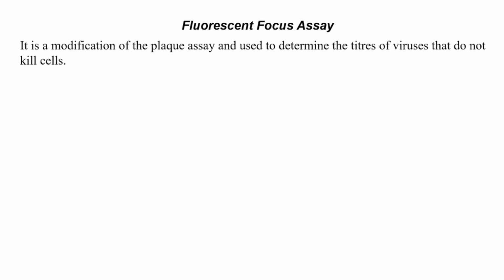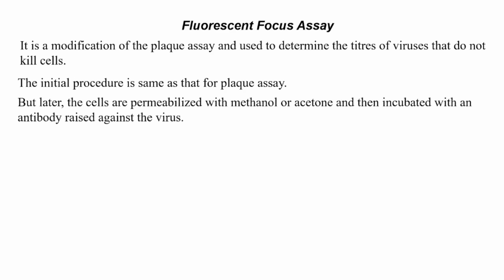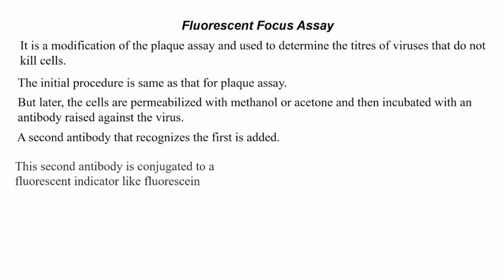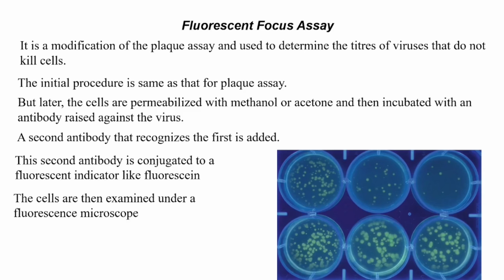The next biological assay is fluorescent focus assay. It is again a modification of the plaque assay and used to determine the titers of viruses that do not kill cells. The initial procedure is same as that for the plaque assay, but later the cells are permeabilized with methanol or acetone and then incubated with an antibody raised against the virus. A second antibody that recognizes the first is added. This second antibody is conjugated to a fluorescent indicator like fluorescein. The cells are then examined under a fluorescent microscope. The infected cells fluoresce against a dark background, as can be seen on your screen.